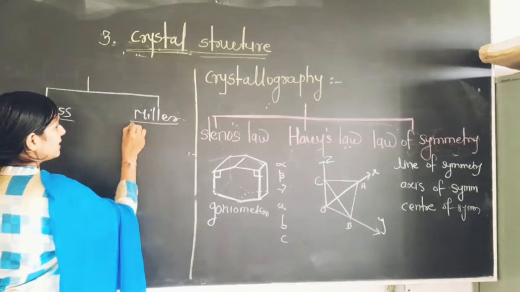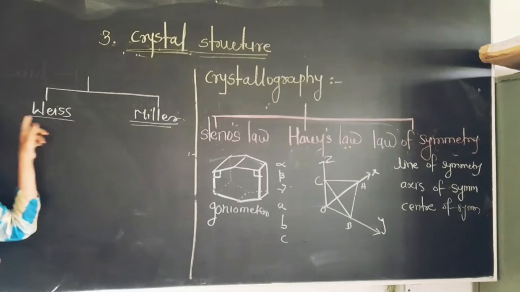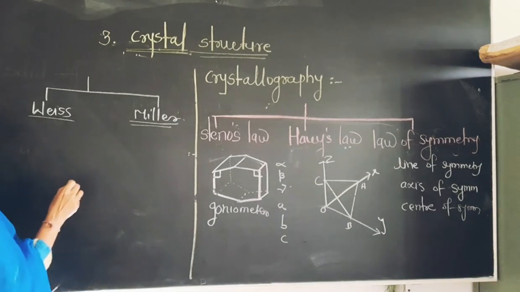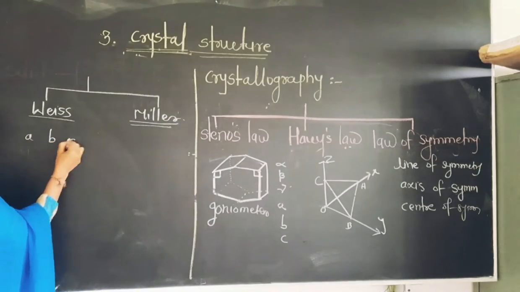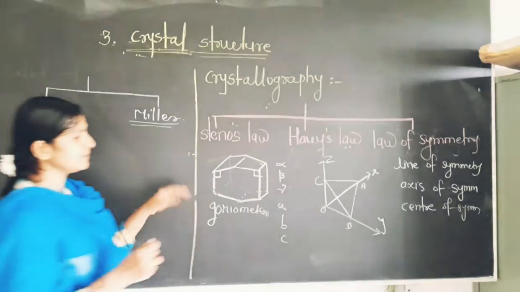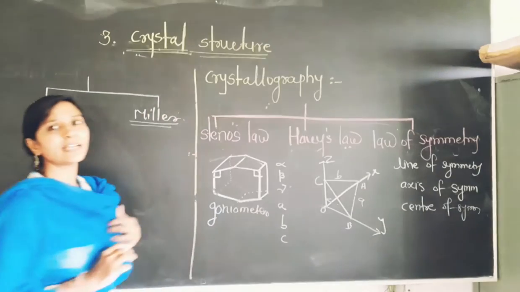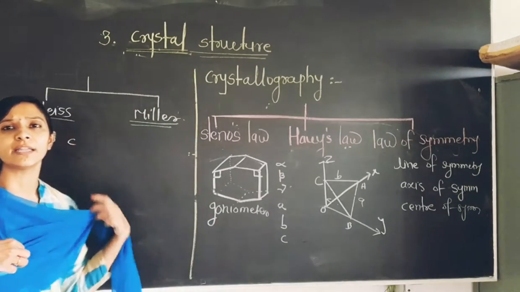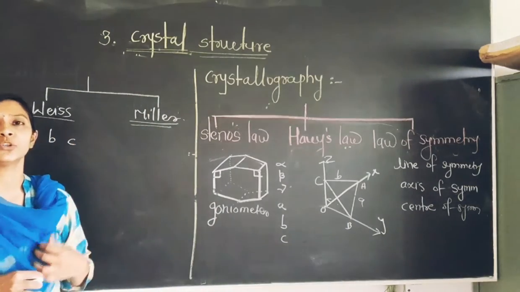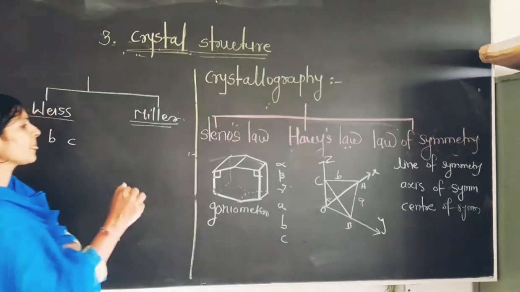Weiss indices and Miller indices are reciprocal to each other. A, B, C is the size of the faces, and how the faces are cut by the axes is known as the indices.